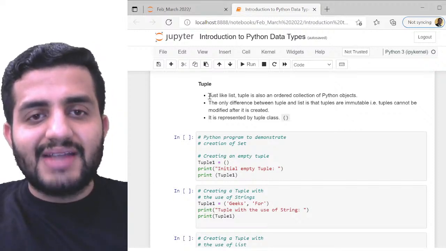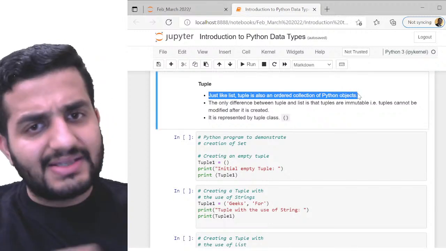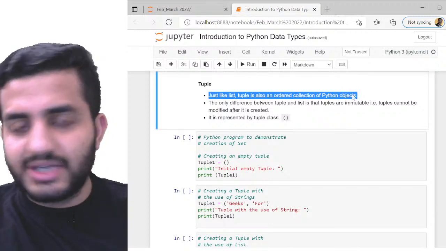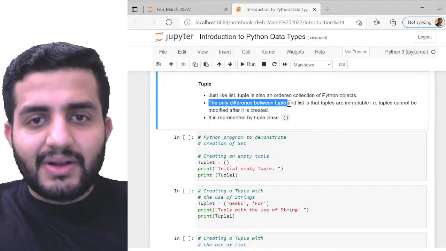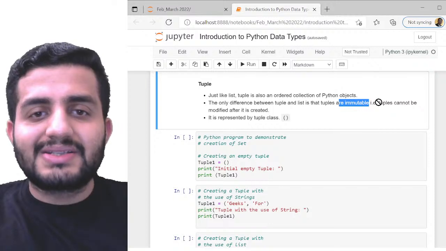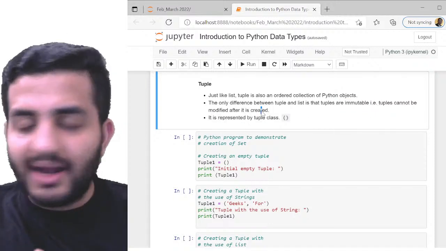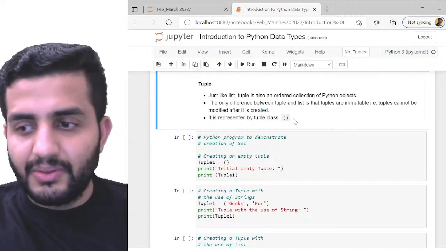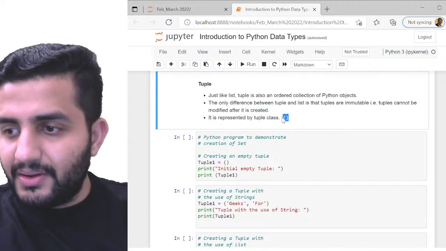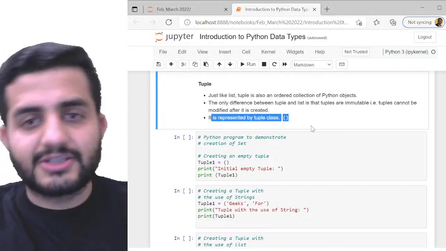Cool. So as I said, just like a list, a tuple is also an ordered collection of Python objects. The only difference between a tuple and a list is that tuples are immutable. That is, tuples cannot be modified once they are created. And also, you know that it is defined using parentheses, not square brackets.